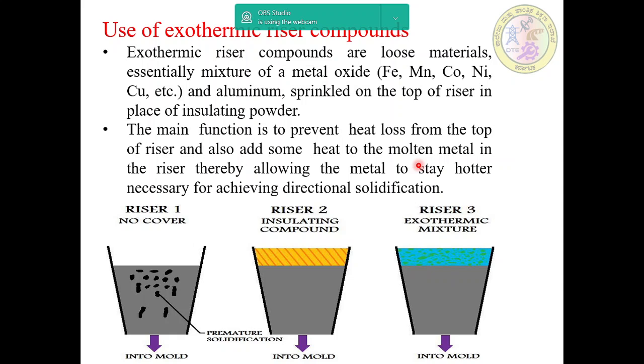The figure shows the use of some riser compounds, insulating compound and exothermic mixture. Here riser one, no cover.